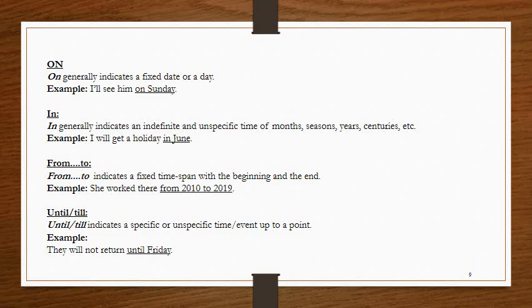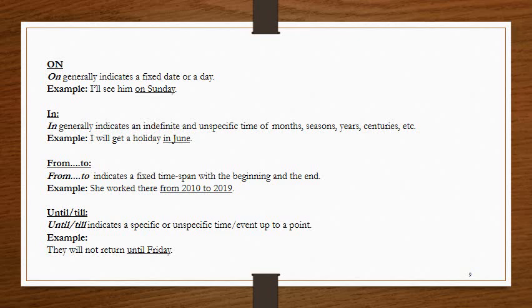From and to. From and to indicates a fixed time span with the beginning and the end. For example, she worked there from 2010 to 2019. So 2010 is the beginning and 2019 is the end.